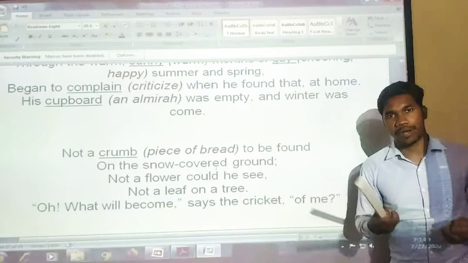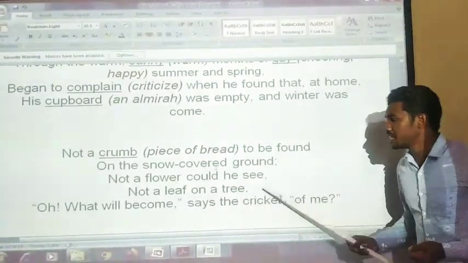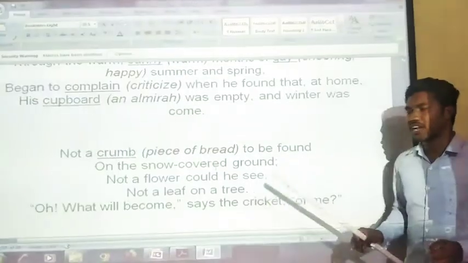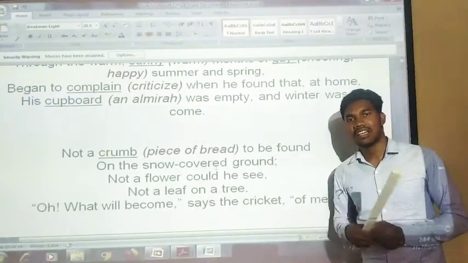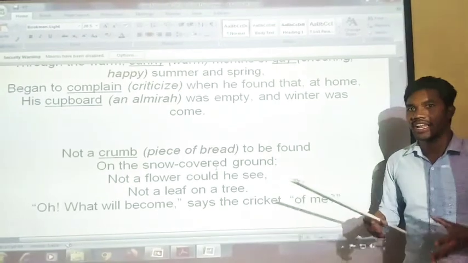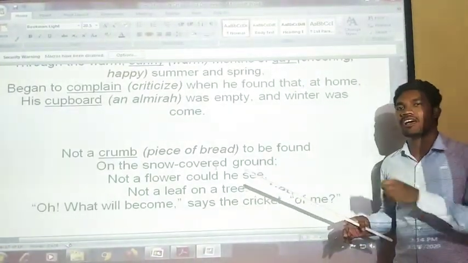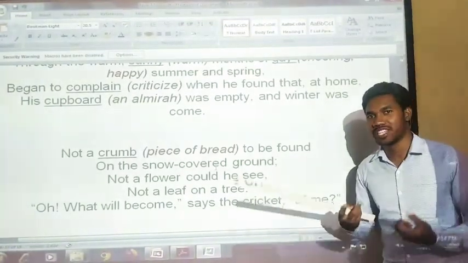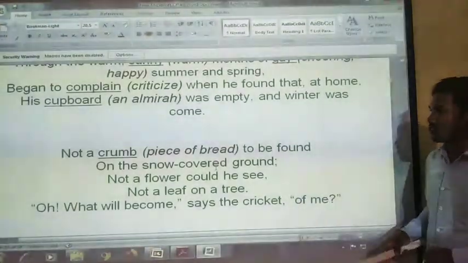Not a flower could be seen, not a leaf on a tree, because everything is covered with snow in the winter. So what can he eat? His cupboard also is empty, and everything is covered with snow.